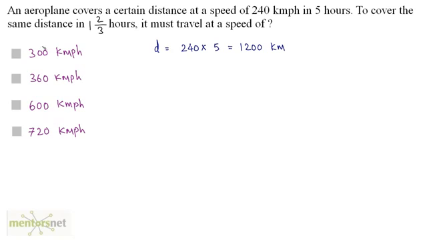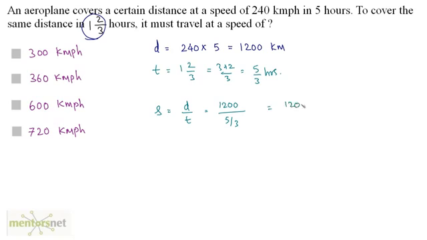Now you have to cover this same distance in this much time, and you have been asked at what speed it must travel. So the time is 1 2 by 3, which is 3 plus 2 by 3, and that's 5 by 3 hours. Again, speed is equal to distance upon time. Distance is 1200 kilometers upon time 5 by 3. So this is 1200 times 3 by 5, which is 240 times 3, and that's 720.